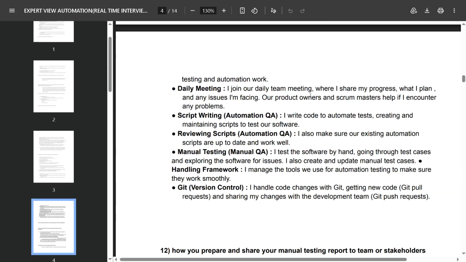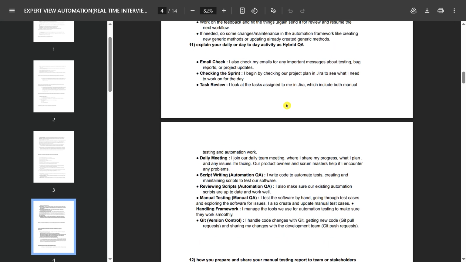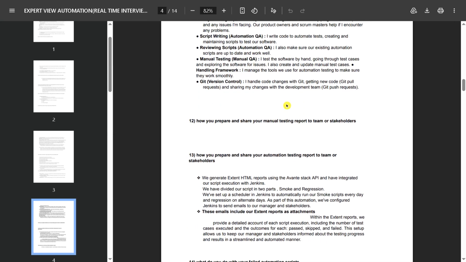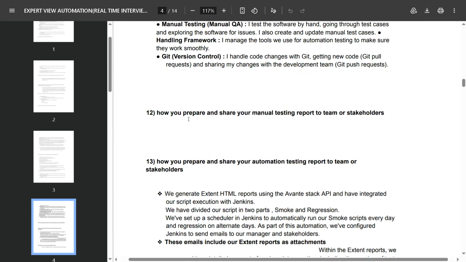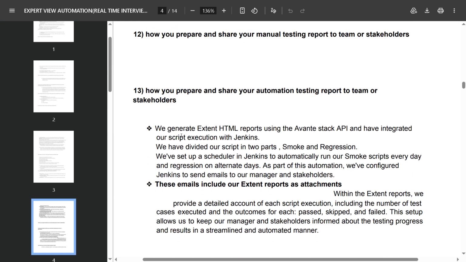If you have not answered, you can take a screenshot of these answers. And they also may ask how you prepare and share your manual testing report with your stakeholders, and how you prepare and share your automation testing report with your team or stakeholders. So we generate extent reports using the Extent API and have integrated our script execution with Jenkins.